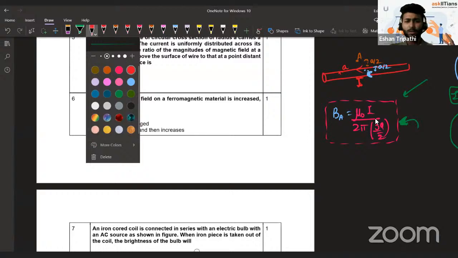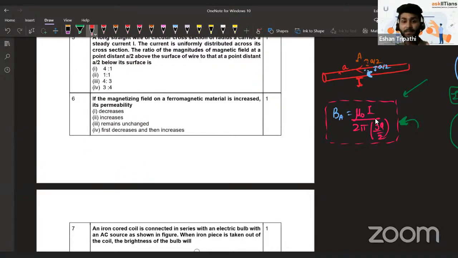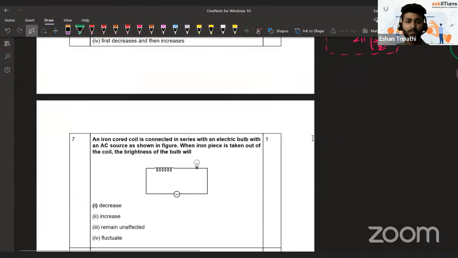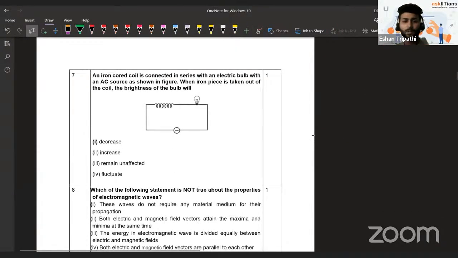Then a conceptual question from the magnetism and matter chapter. If the magnetizing field on a ferromagnetic material is increased, then what happens to its permeability? So it's a conceptual question, you can check, it is going to decrease. You can think about all these reasons. Everything is given in NCERT for all these things. Conceptual question here. Look at the next one.